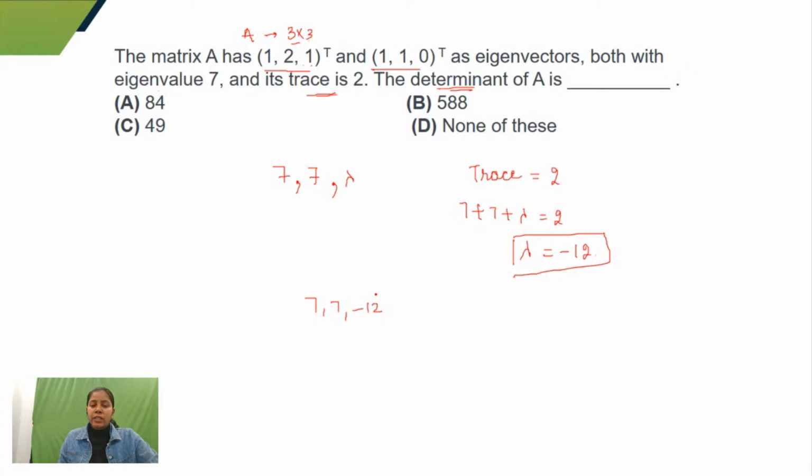And you guys already told me that the determinant is what? The product of eigenvalues. So it would become 7 into 7 into minus 12, which is minus 588. You can see that there is no such option, so option D is correct. Minus 12 would be the value of lambda. That's why the determinant is none of these. I hope Rajveer you got it, that we can't take 49 as an answer because the matrix is of order 3 cross 3. You have to see that, right?